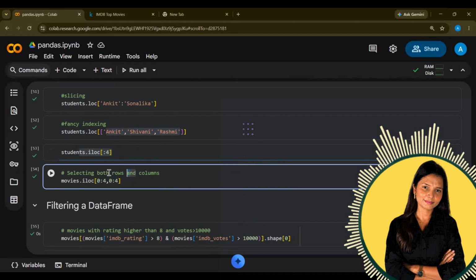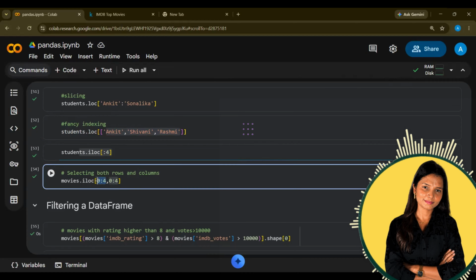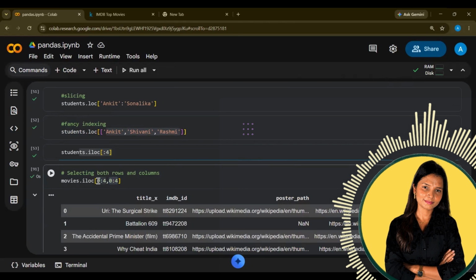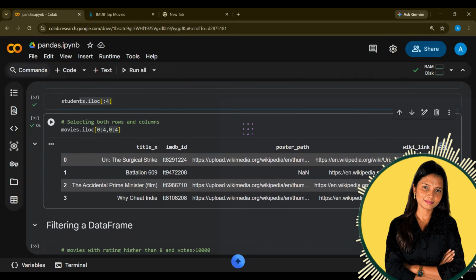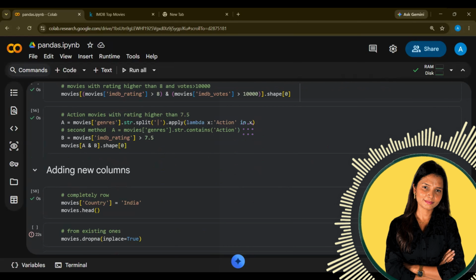When you want to select rows and columns both, you are going to use a comma in between. First, you will mention the rows. Second, you will mention the columns. So when I'm writing movies.iloc 0 to 4, 0 to 4, it means the first 4 rows and first 4 columns.